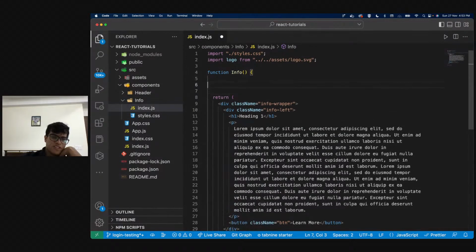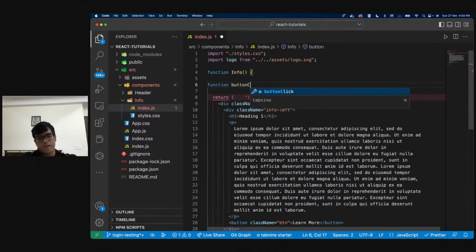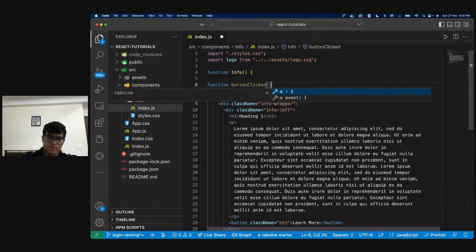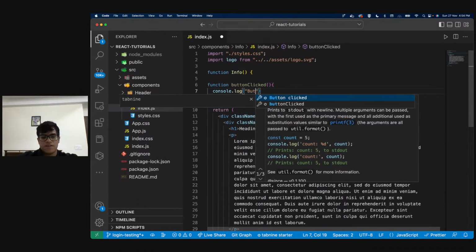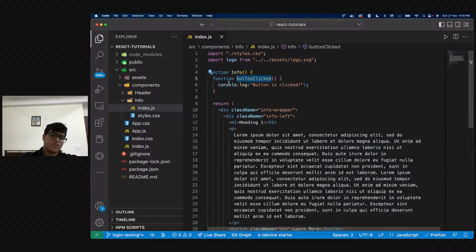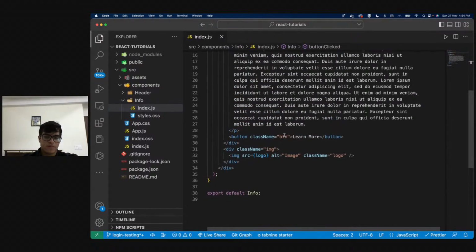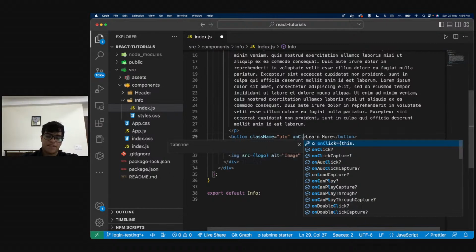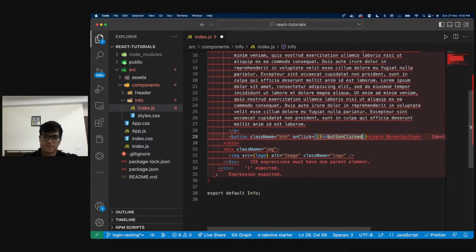Just below your function declaration, but outside your return statement, we'll create another function. I'm going to call this function button clicked, right? And over here right now, I'm just going to say console.log, and I'm just going to say button is clicked, right? So now I want to console log this value every time I click the button. How do I do that? Over here, I'm going to go to my button and create an on click function. Now in this on click function, I'm going to write it something like this. And this is what I will write.